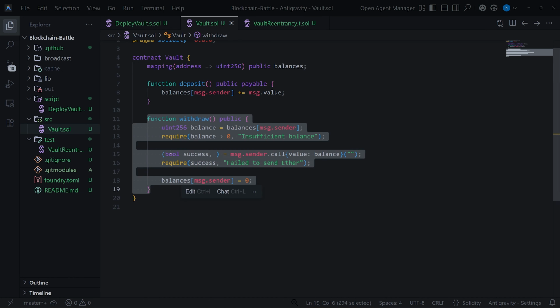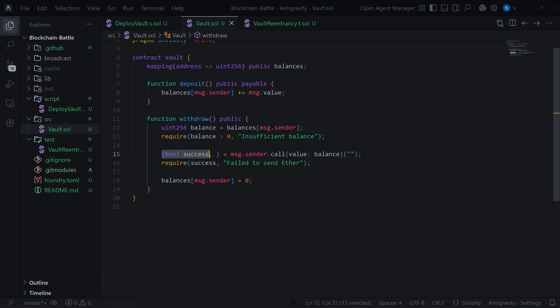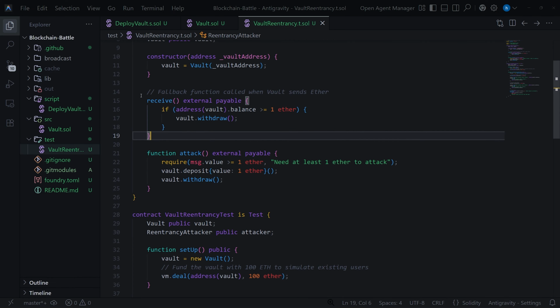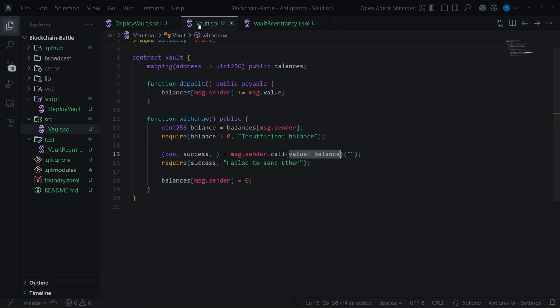When we call this function, as you can see, we are using this msg.sender.call, the fatal flaw. Okay, the vault contract is sending us an ether. So guess what? Our receive function triggers. But here's the catch. The vault still thinks our balance is 1 ether.